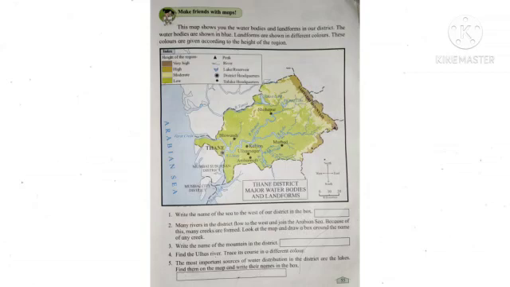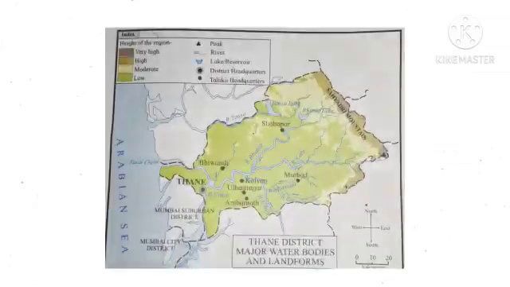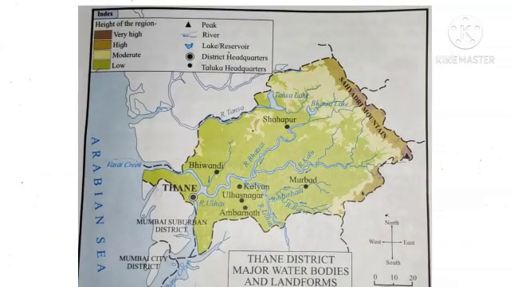The water bodies are shown in blue, landforms are shown in different colors. These colors are given according to the height of the region. Children, now look at the map. The first thing that we see in the map is the direction. The most important part of any map is its index, which helps us to understand the map very well. Height of the region. Brown color shows very high.